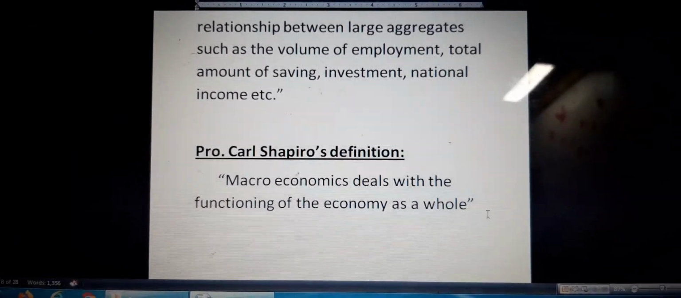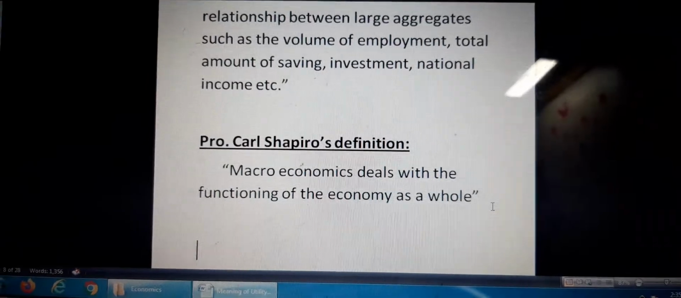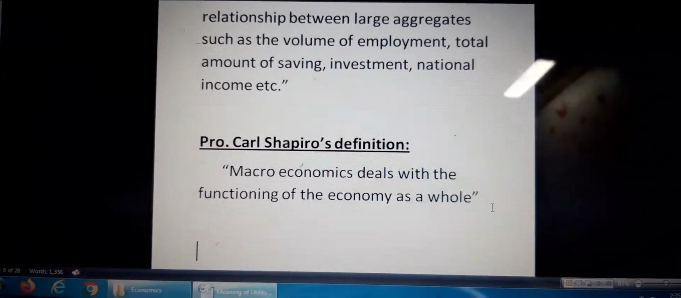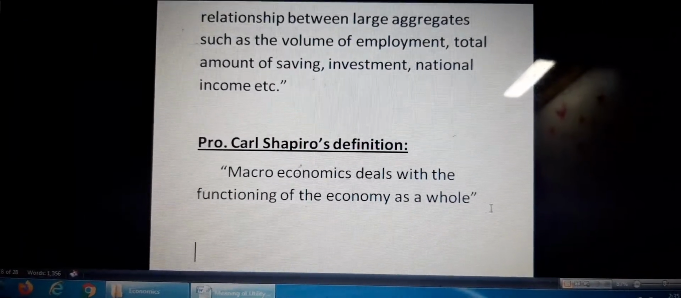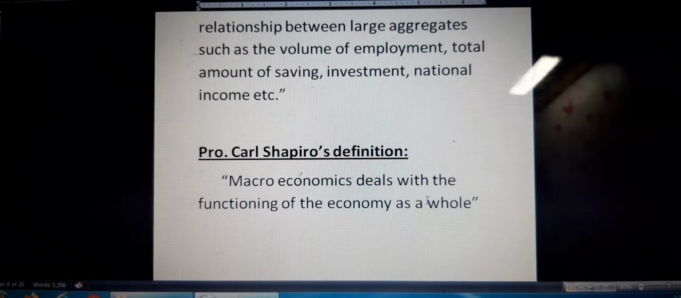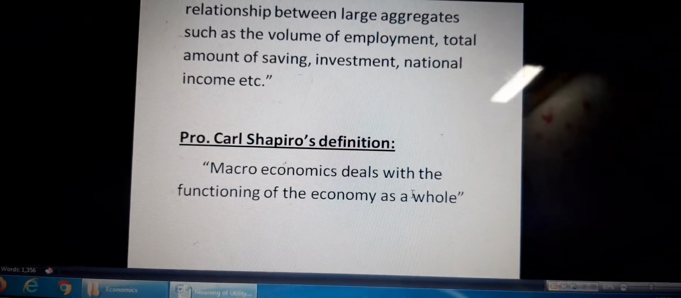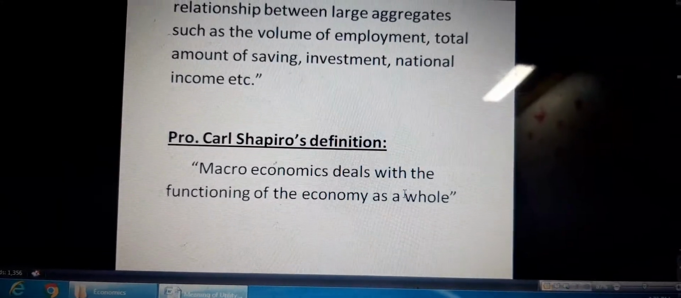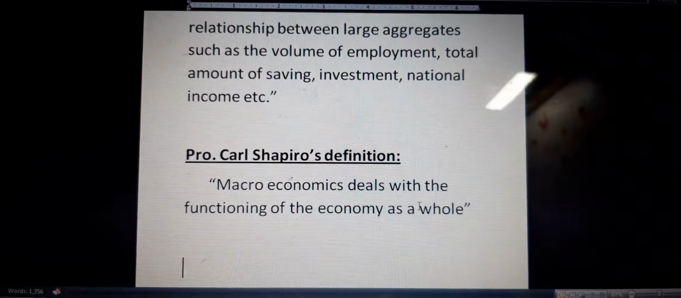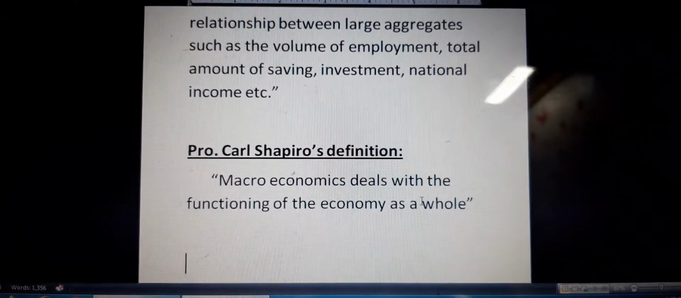Students, Indian economy, American economy, Russian economy, we are learning in total. So what is the behavior of consumers in a particular country? What is the behavior of sellers in a particular country, etc.? We are going to learn in macroeconomics. So in short, when we learn the economy as a whole, that is called macroeconomics.